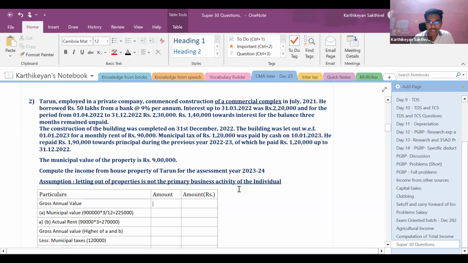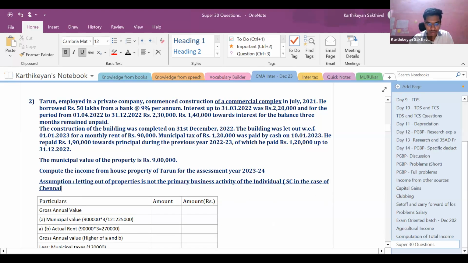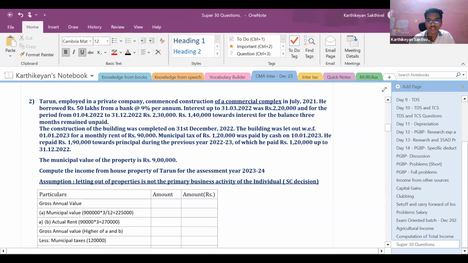So if the same or a similar question comes in your examination, have this assumption. The reason is the Supreme Court decision in the case of Chennai Properties and Investments. That's it. That is also fine.